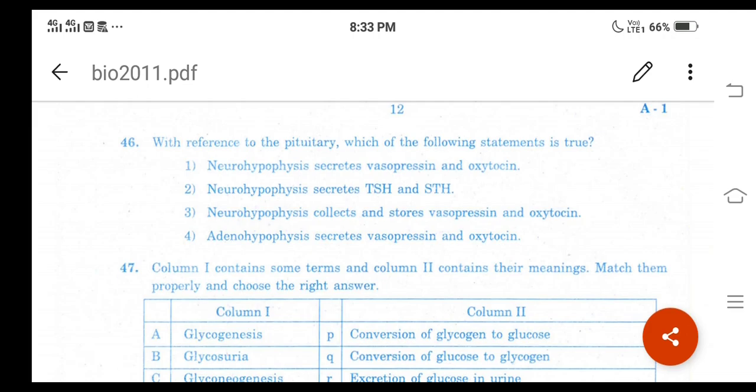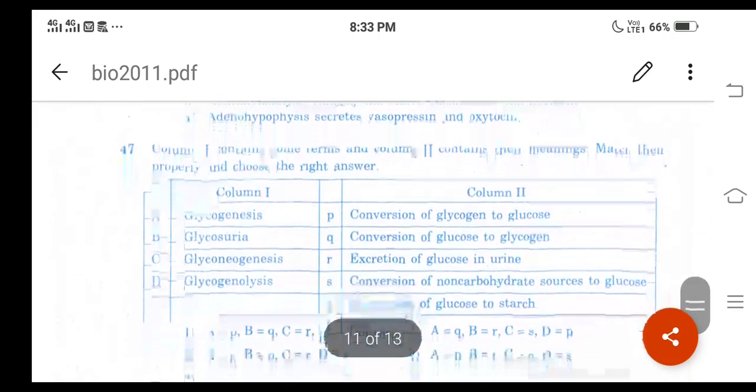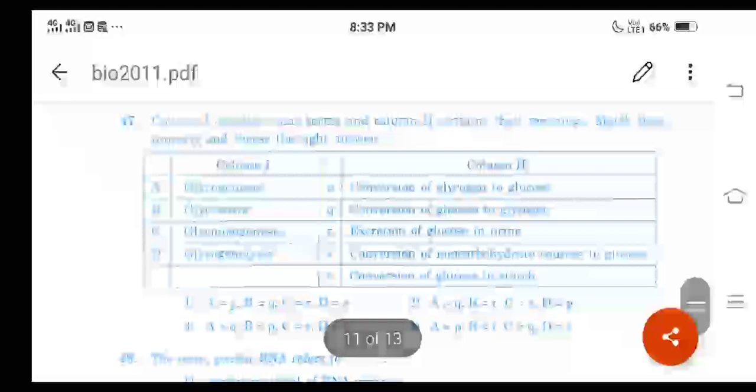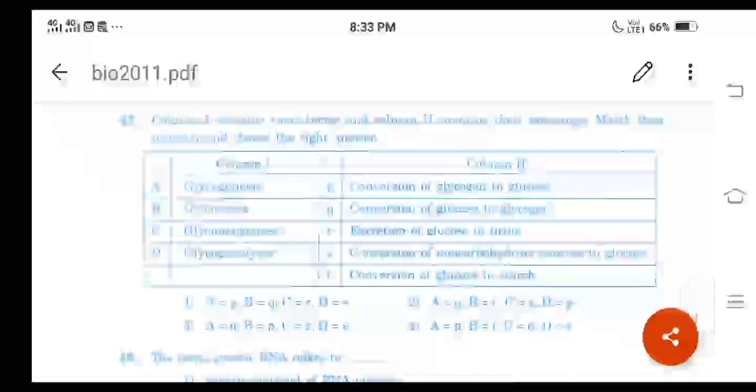The concept is the pituitary gland, right? And the next question, number 47. Column 1 contains some terms and column 2 contains their meanings. Match them properly and choose the right answer.